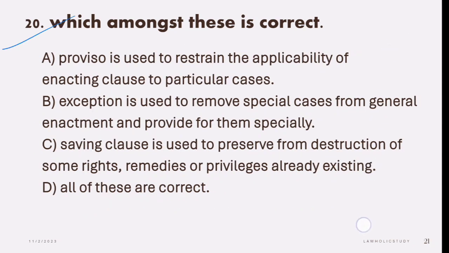Last question, which amongst these is correct? A option, proviso is used to restrain the applicability of enacting clause to particular cases. B says exception is used to remove special cases from general enactment and provides for them specially. C says saving clause is used to preserve from destruction of some rights, remedies or privileges already existing. And D says all of these are correct. The correct option, the right answer is option C.